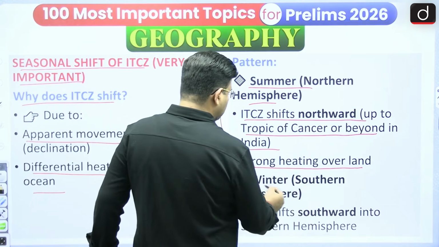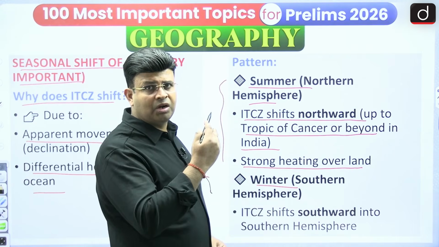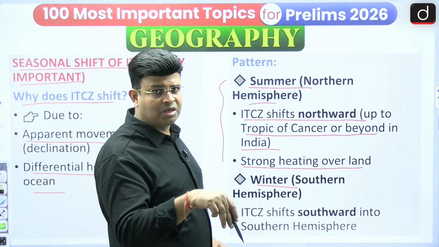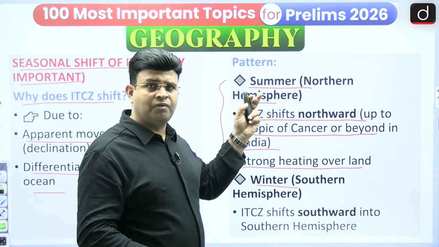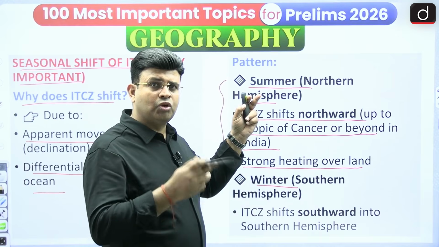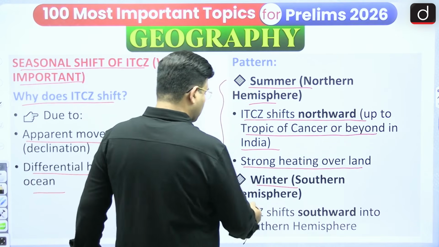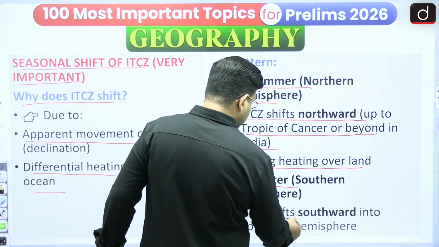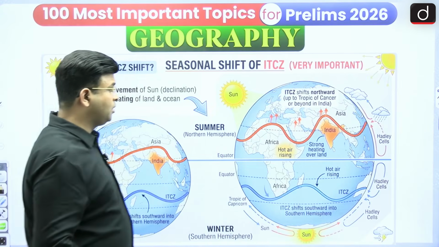In the winter, when India has winter, the sun is in the southern hemisphere. When the sun is in the southern hemisphere, the northern hemisphere has winter, as the sun's rays come slant. So during that period, the ITCZ shifts into the southern hemisphere. We can say that the ITCZ shifts southward at that time. I think you are able to understand this.